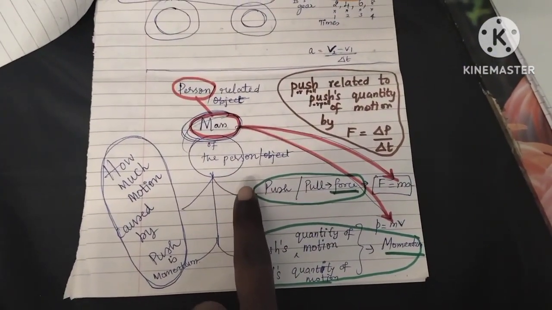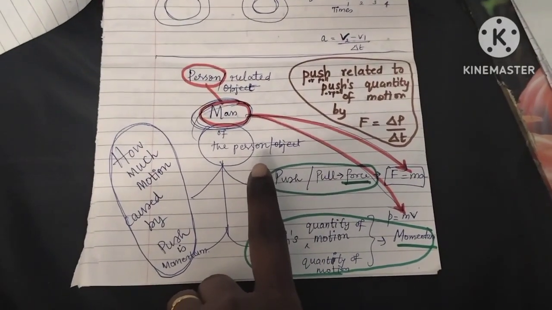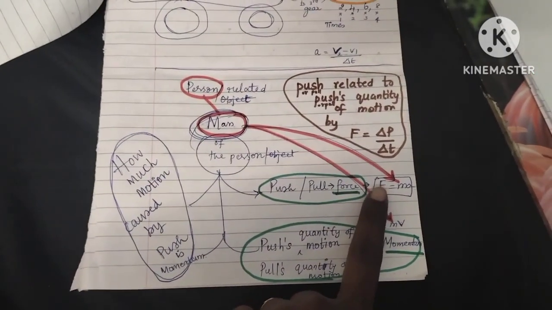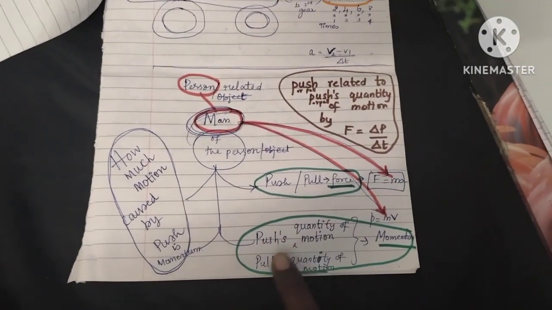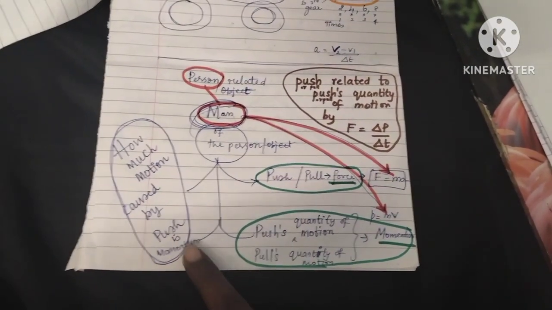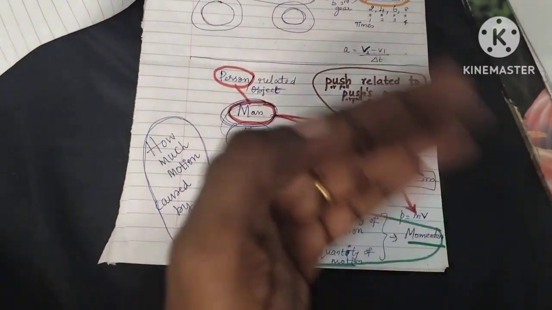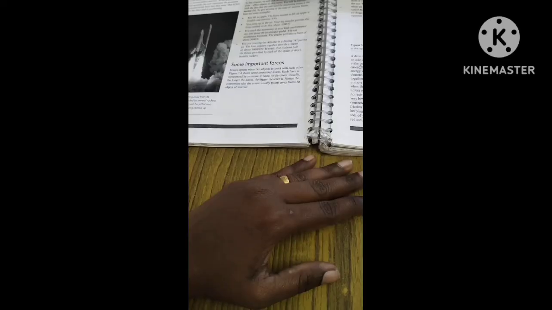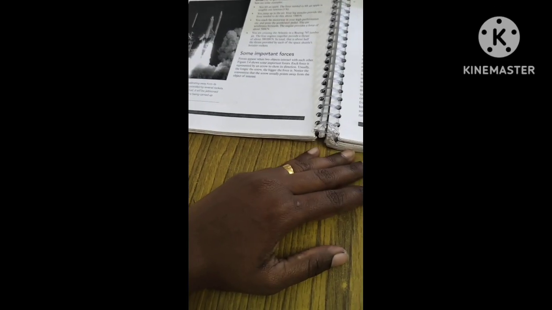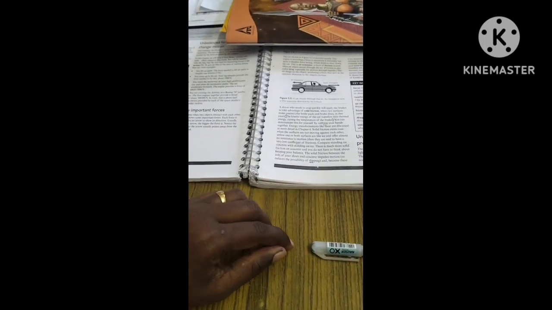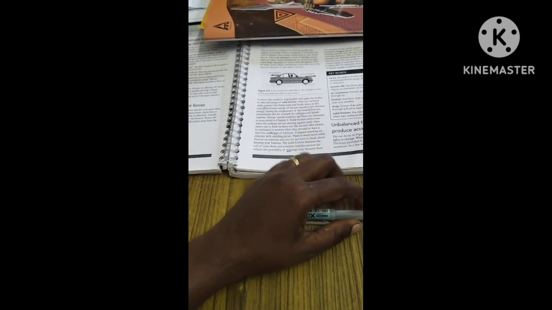If you take the pull and push of a door, if pull and push is force, then the push's quantity of motion or pull's quantity of motion is called the momentum. So how much motion is caused by the push is momentum. In simple terms, if you push the door, that push is force, and then the motion. So if this is one body and this body can push or pull, the action of one body on another body is called force.